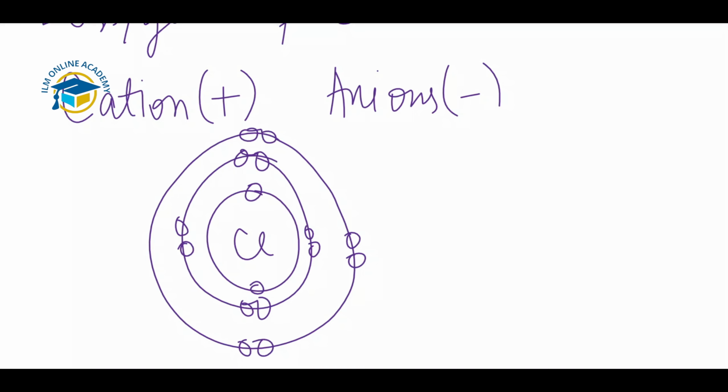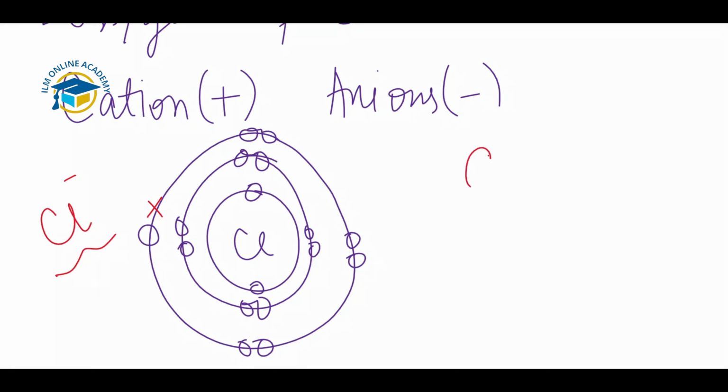When chlorine gains 1 electron, like this, that is shown by the cross, you can see here. So now this forms the chloride ion, Cl negative, and this is an example of an anion. When an atom loses electrons, it forms cations, or positive ions.